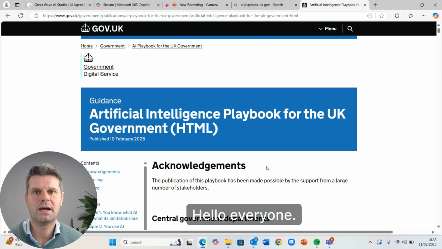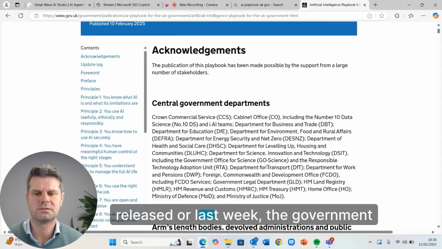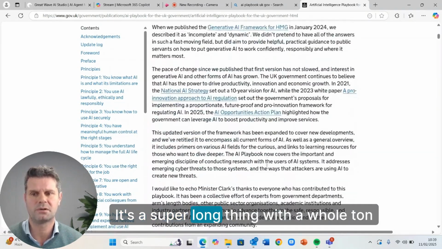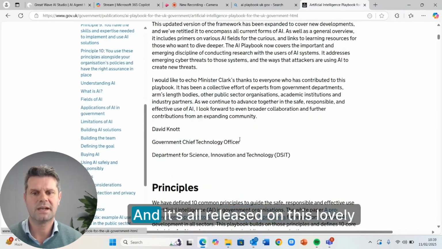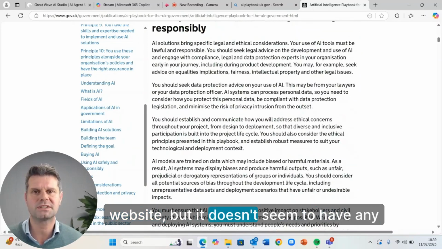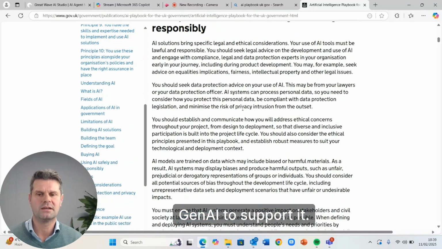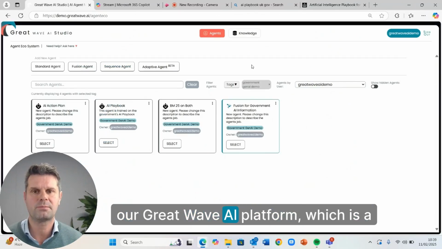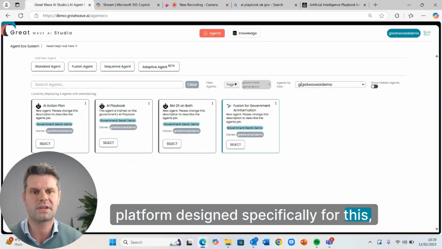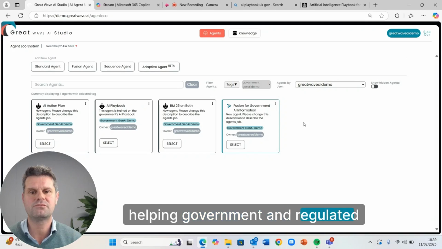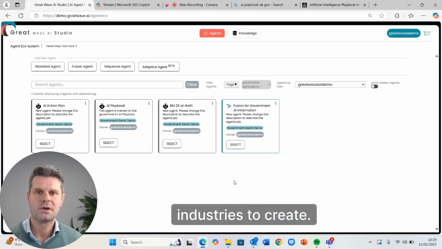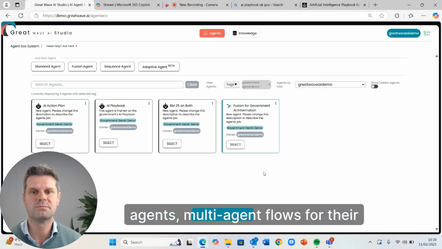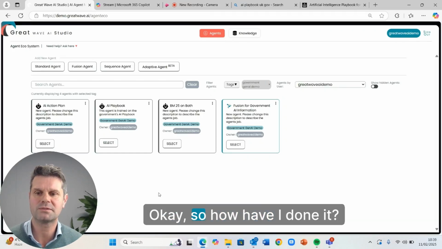Hello, everyone. You might have seen that last week the government released the AI playbook. It's a super long thing with a whole ton of principles, released on this lovely website, but it doesn't seem to have any Gen AI to support it. So I've decided to fix it for them using our Great Wave AI platform, which is designed specifically for helping government and regulated industries to create complex, business critical, generative AI agents and multi agent flows for their business. Okay, so how have I done it?